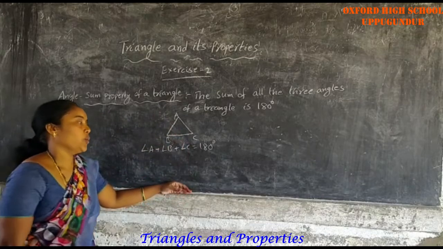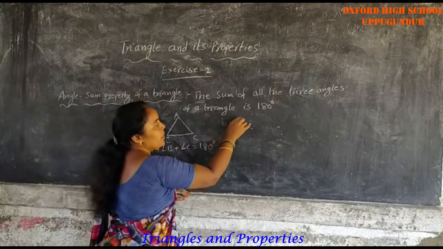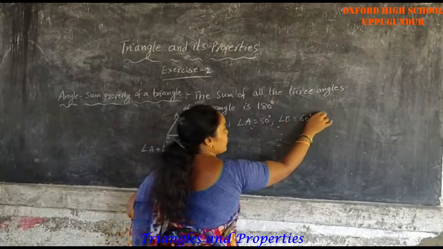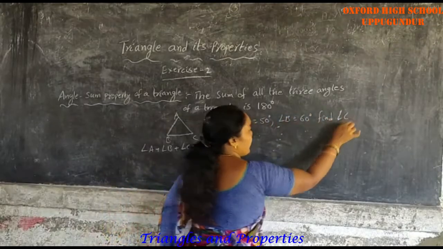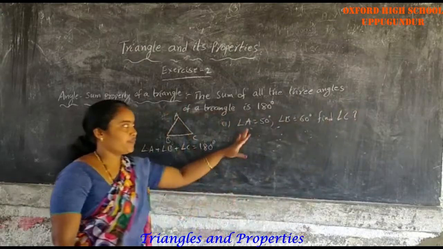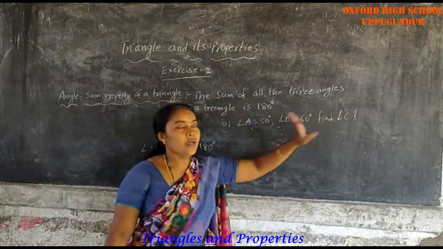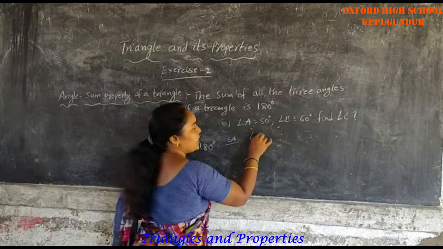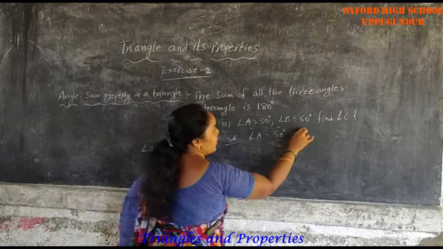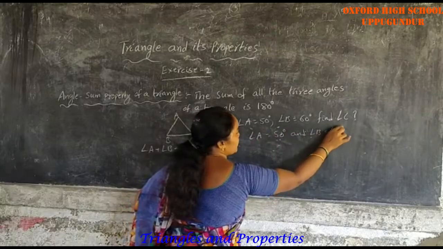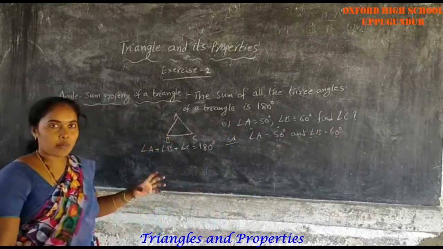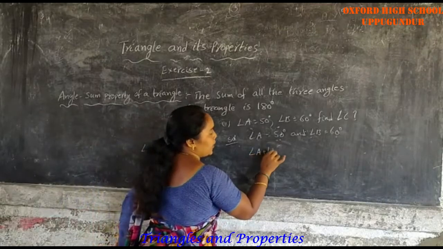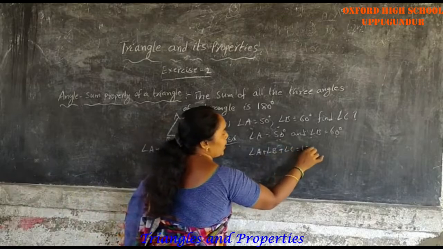For example, angle A equals 50 degrees, angle B equals 60 degrees. Find angle C. Solution: first, the given angles are angle A equals 50 degrees and angle B equals 60 degrees. We know the angle sum property: angle A plus angle B plus angle C equals 180 degrees.